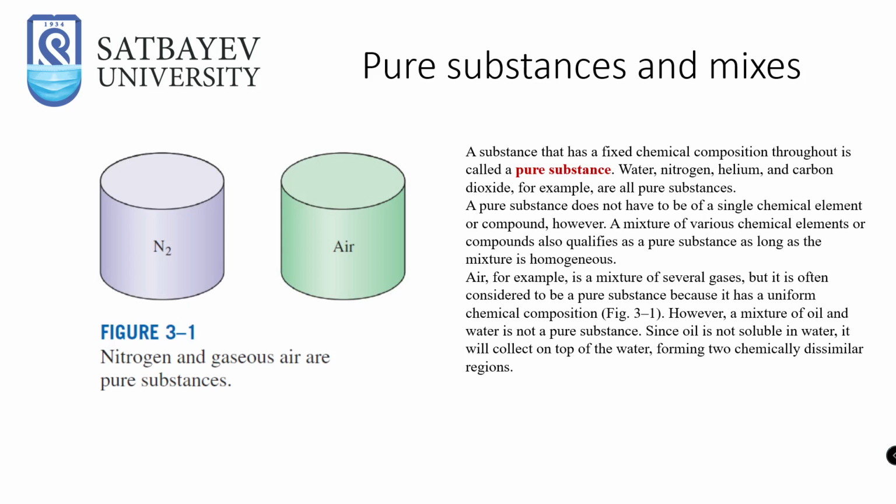N2 and oxygen, O2, give us air. However, a mixture of oil and water is not a pure substance. Why? Because they have different densities and oil is not soluble in water. It will collect on top of the water, forming two chemically dissimilar regions.